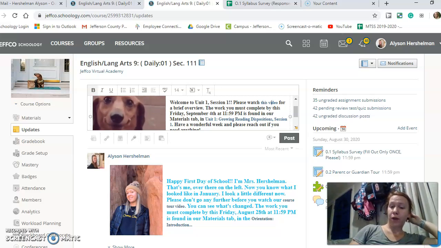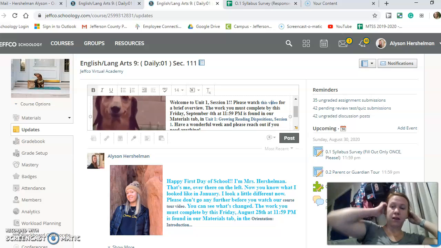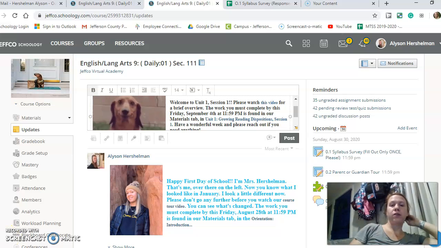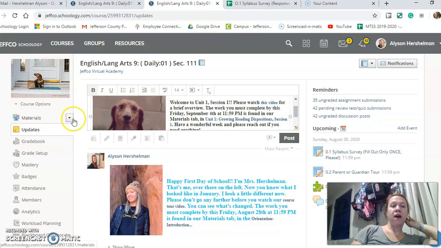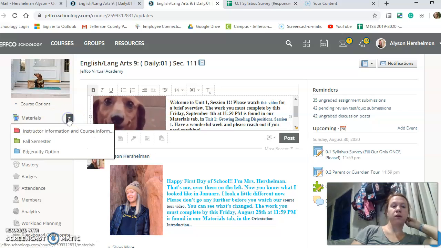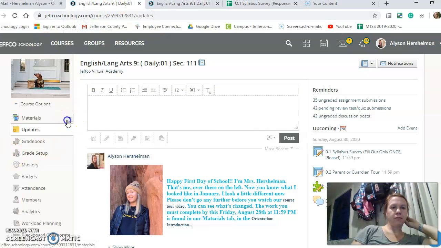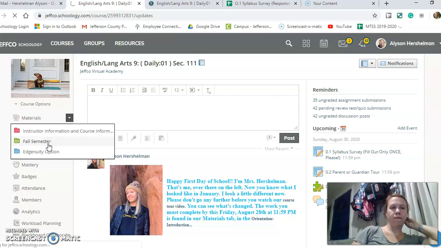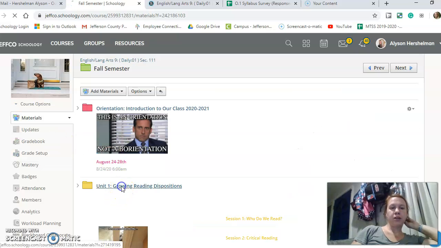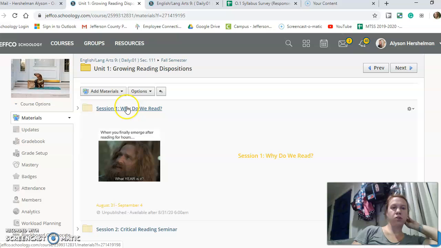The best way to access the content for our week is going to be looking at this weekly update here. You can see that I had the folder linked right here. So you can just hit that, or you can come over to materials over here. You hit fall semester. I'm actually not going to do that on this page because I don't want to lose that update. You hit fall semester. And here it is, Unit 1, Growing Reading Dispositions, Session 1.